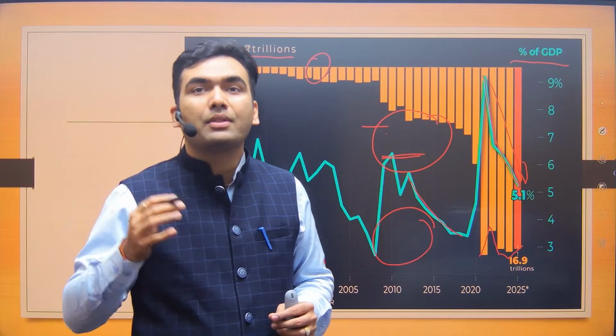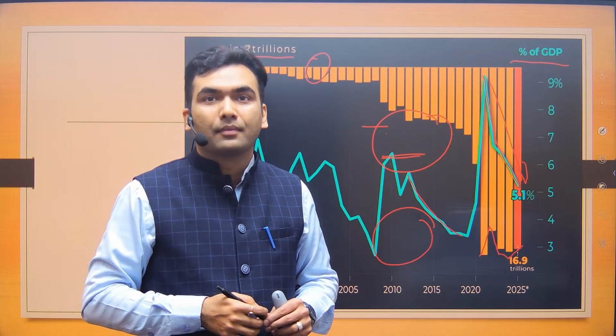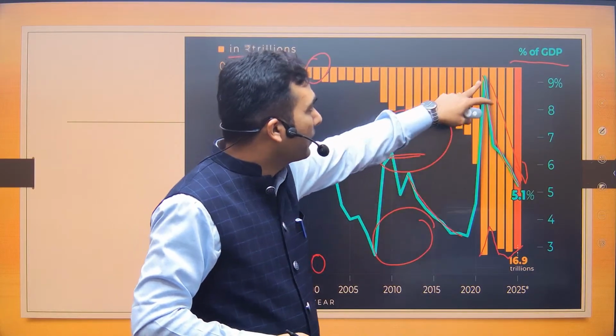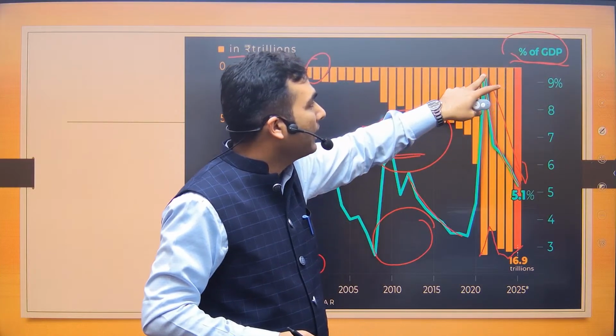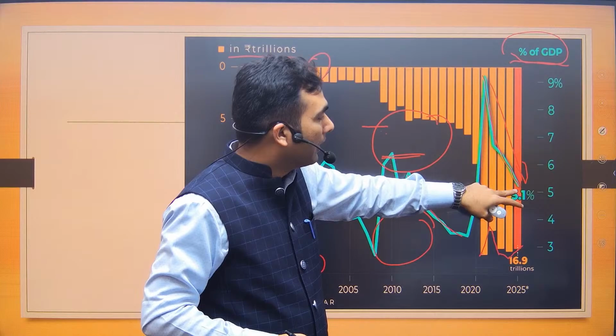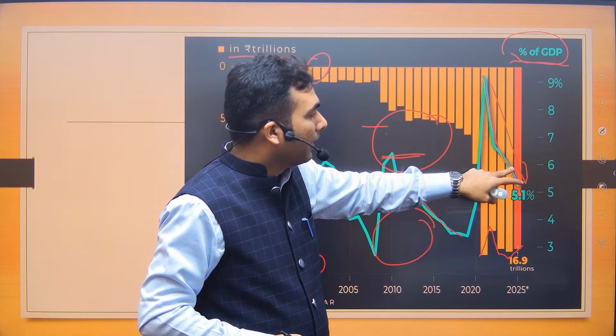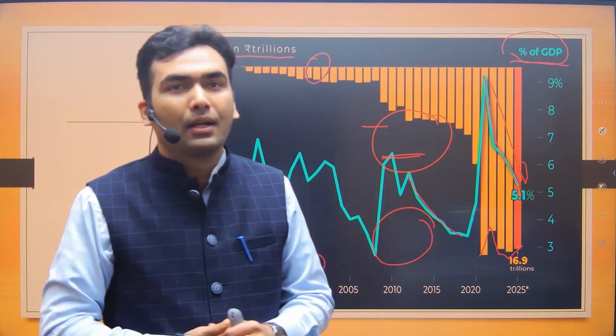Borrowing as a percentage of GDP has been consistently reducing. That would be true, because this graph is showing the borrowing as a percentage of GDP. Earlier it was 9.2%, then it came to 6.5, then this year 5.8, and next year it would be 5.1%. So this is going to be true. So you have to read the questions carefully.